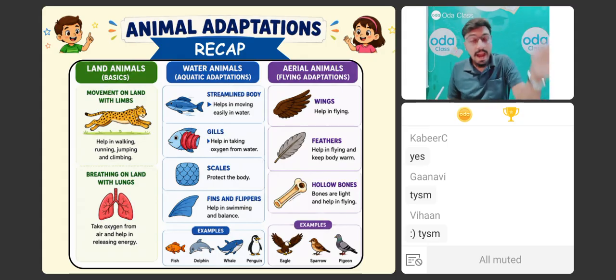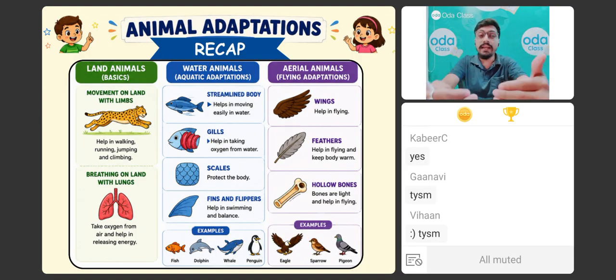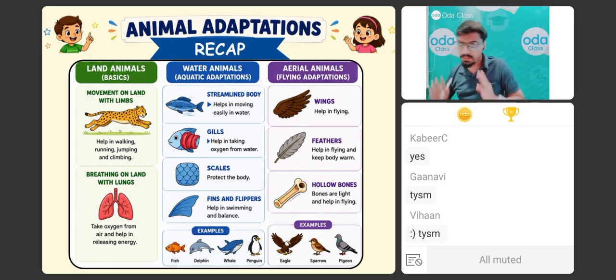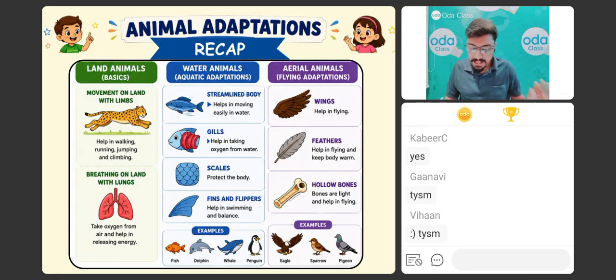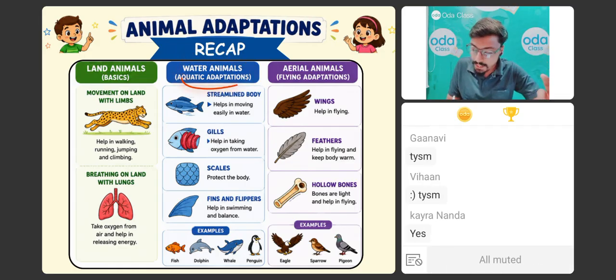Second thing, we know that animals have limbs, and limbs are also divided into two parts: hind limbs and forelimbs. ठीक है? Forelimbs are the limbs which are in front, and hind limbs are at the back. Is it clear to all of you? जल्दी बताओ, क्या ये clear है? Yes or no?